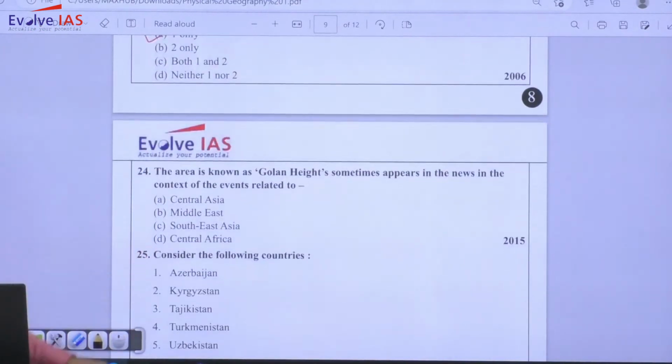So earthquake is a very priority area, because in the last 2-3 years we are witnessing so many earthquakes. So it's not a surprise if you will get a question on earthquake.